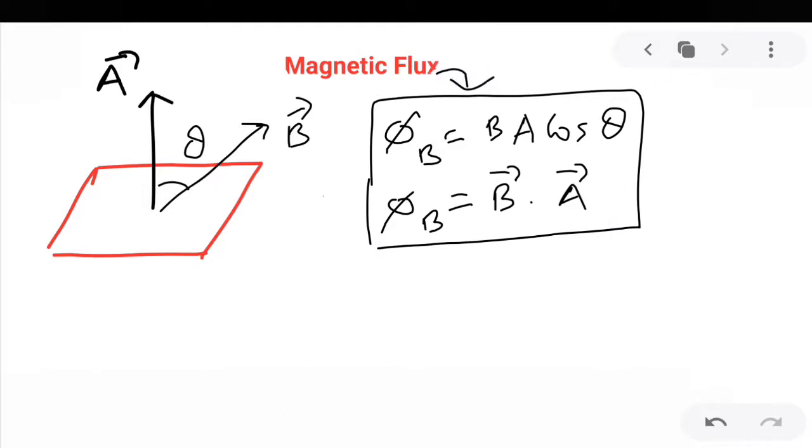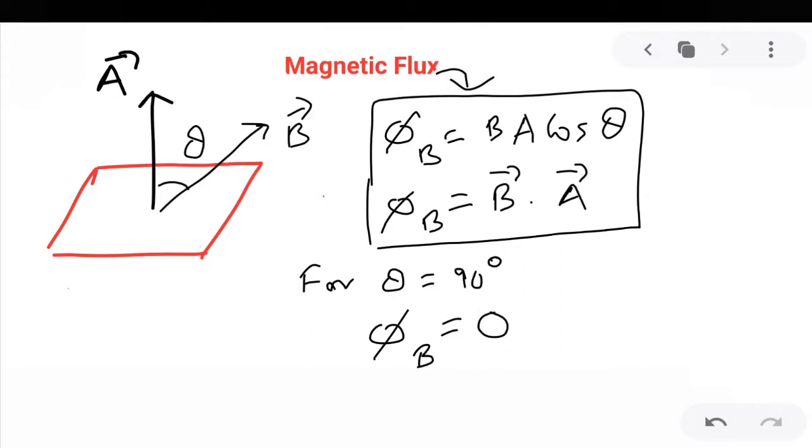Now see, for theta equal to 90 degrees, the cos theta term becomes 0. So in that case the magnetic flux will be 0.